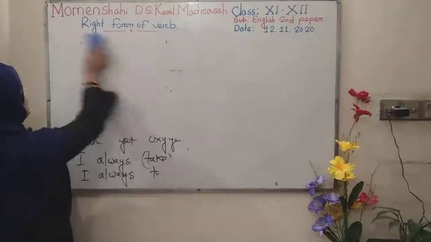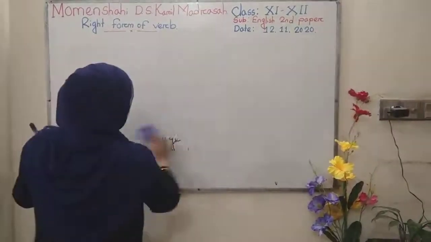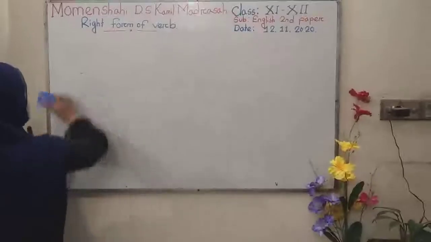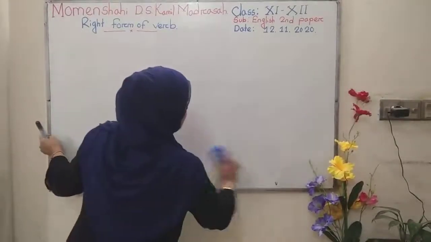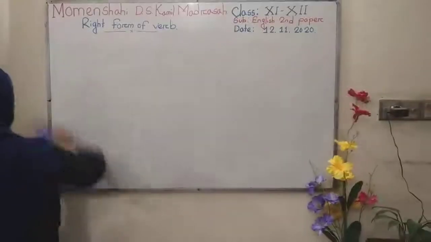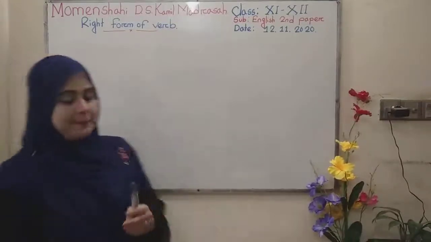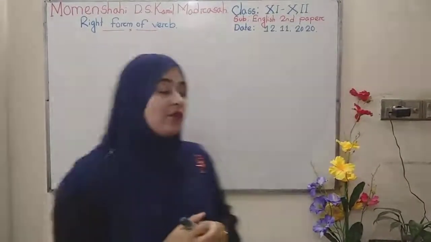Okay. Now, again I am showing you some more examples. But before that, I can give you some indicating words that you can get in present indefinite. What are the indicating words?